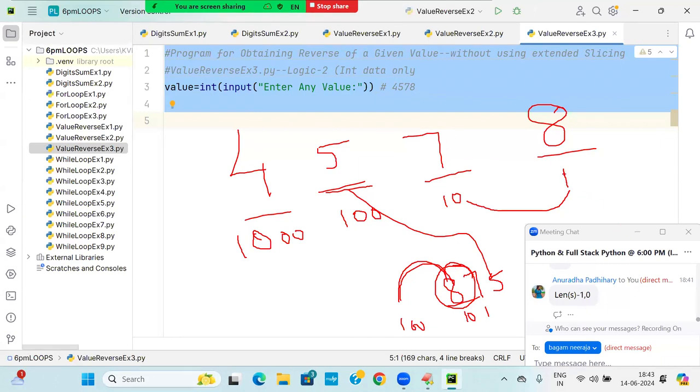1 into 10 is 10, 10 into 10 is 100, 100 into 10 is 1000. Then why are you multiplying by 100? I am explaining crystal clear, like to small kids. So 1 into 10, 10 into 10, 100 into 10: multiplied by 10 each time.